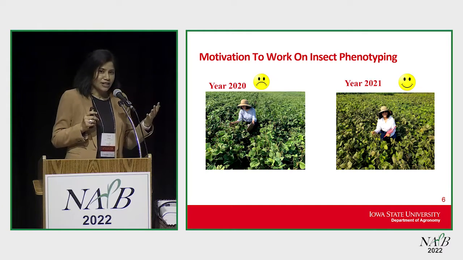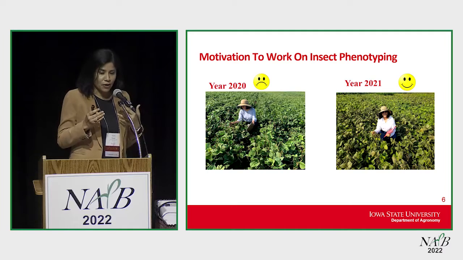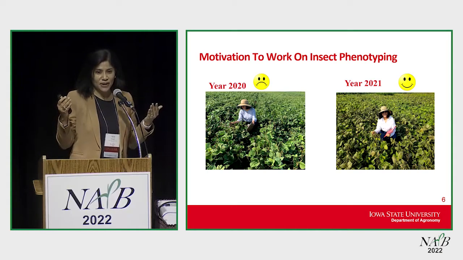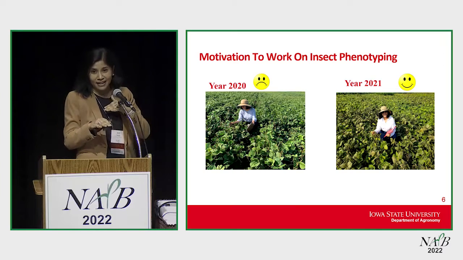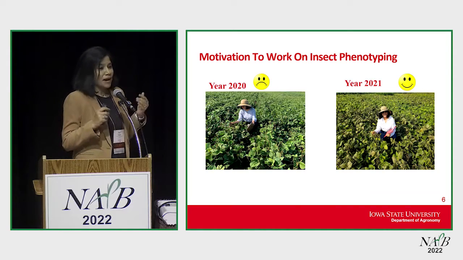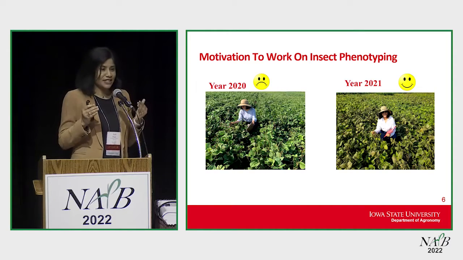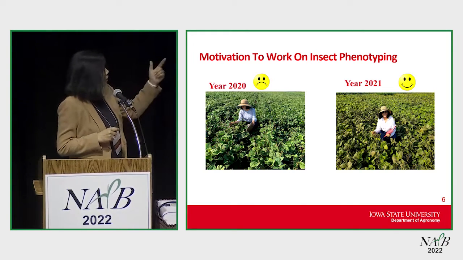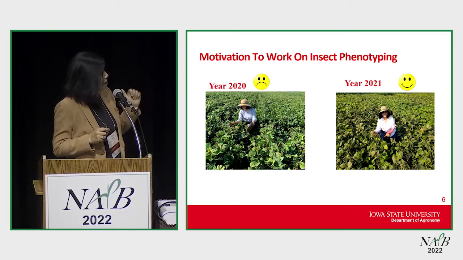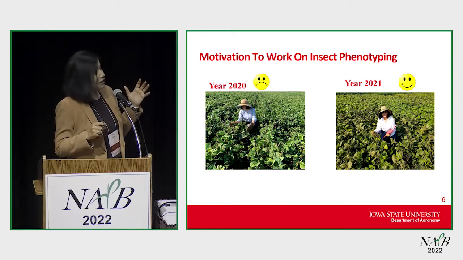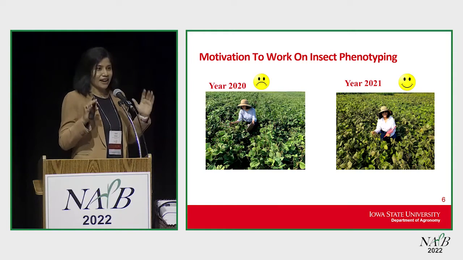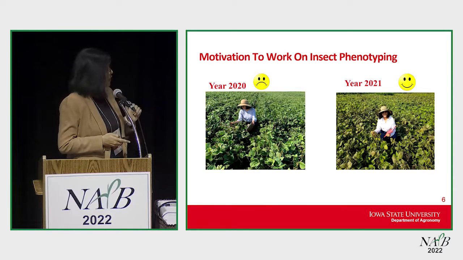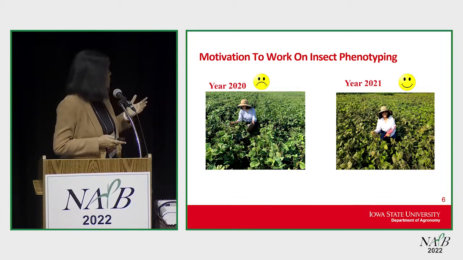Earlier I thought it was heat stress because there was flower drop. I was going to the field in the afternoon and could not see these insect pests hiding under the canopy. By the time I sensed that this was an insect problem, it was a little late. In 2021, I'm looking happy because I knew we could put out these sticky traps and take control of these insects, and we started collecting data for insects too.